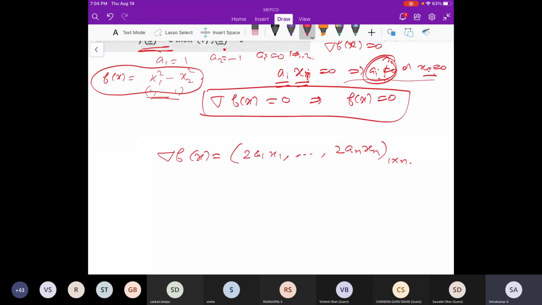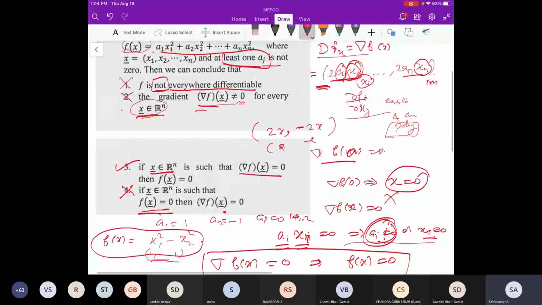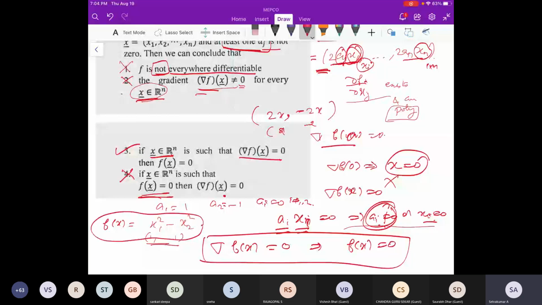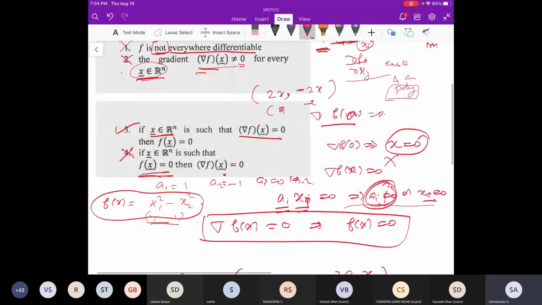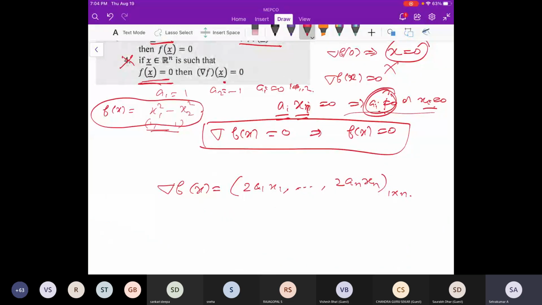Because of that, I can use the theorem that if all the partial derivatives exist and they are continuous, then it is differentiable at that point. So here every point is polynomial, so for every point it is differentiable. Because of that, I can eliminate the first answer. This is false.